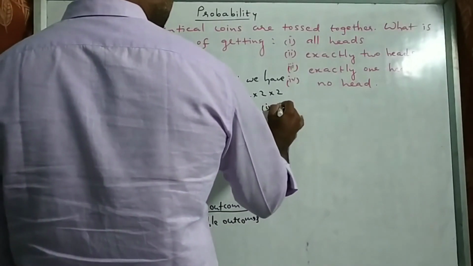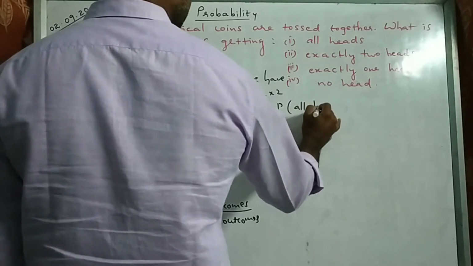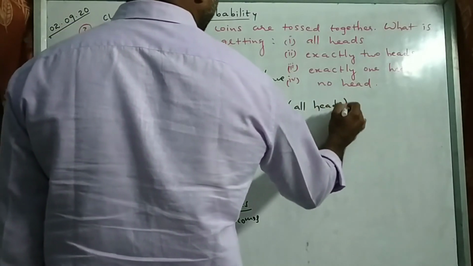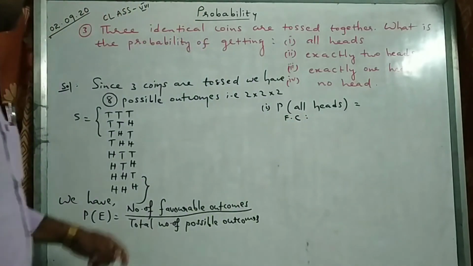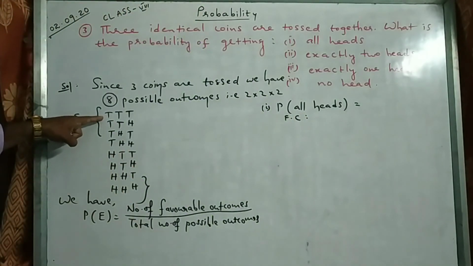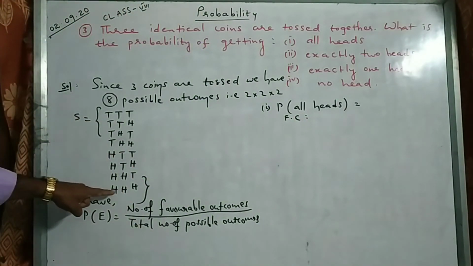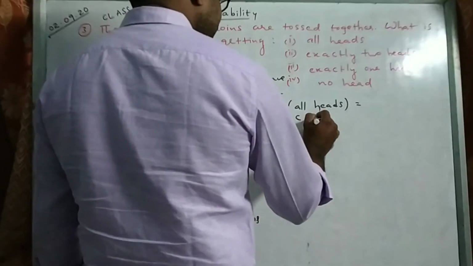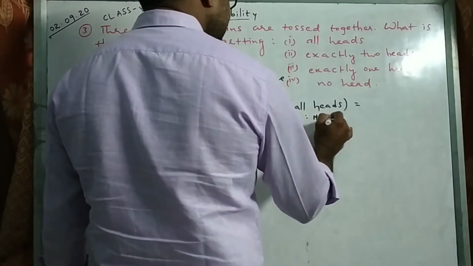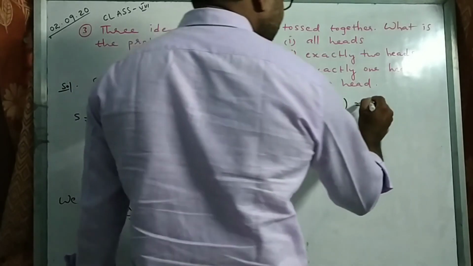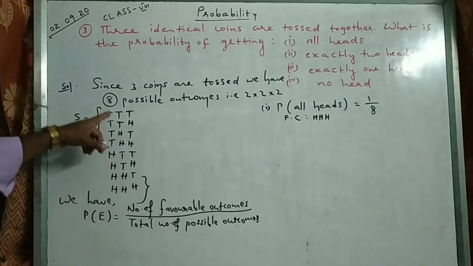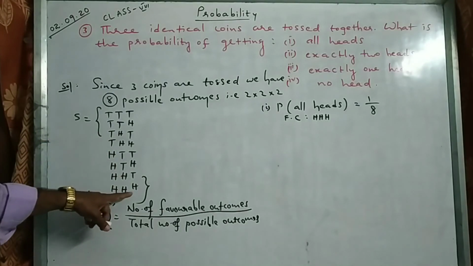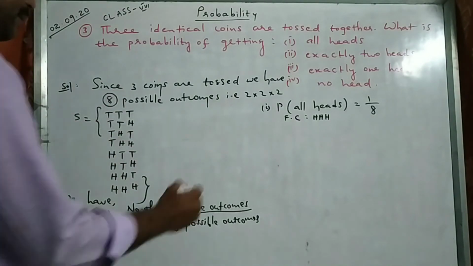Probability of getting all heads. Favorable cases, all heads, where do you find? See, here you see H, H, H. So how many? Only 1 upon 8. All heads case only 1 we have. See H, H, H. 1 upon 8.